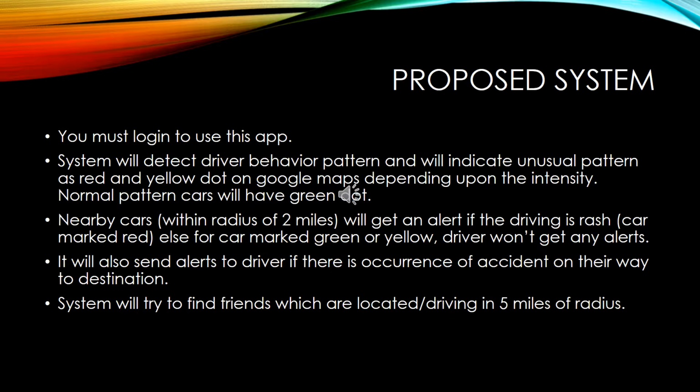The proposed system has an add-on function where any of the friends of the user from the friend list can be detected on the application. Google Maps will provide the information of the friends to the system. The system then notifies the user with an alert. The user will then get to know if any of the friends are within a 5 mile radius.